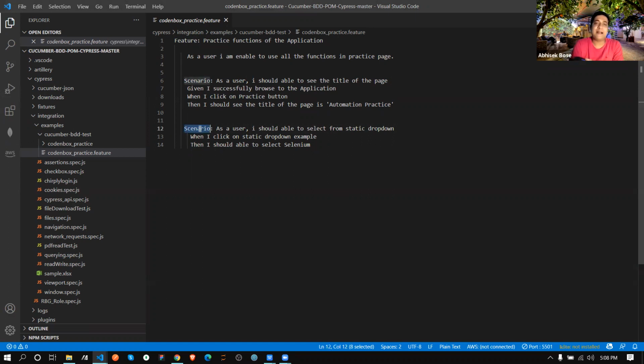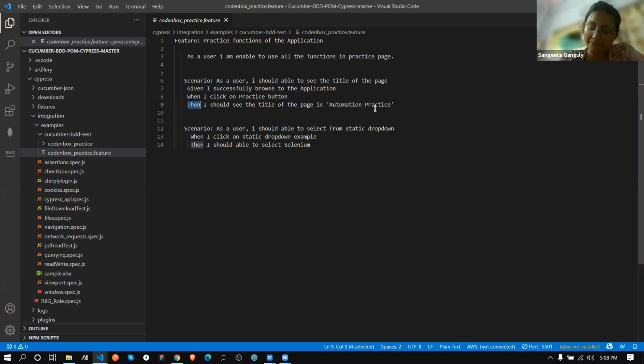And what are we giving? We are giving given, when, and then. Given I successfully browse to the application, when I click on the practice button, then I should see the title of the page. Simple. Up to this, is it clear to everyone? Yes.